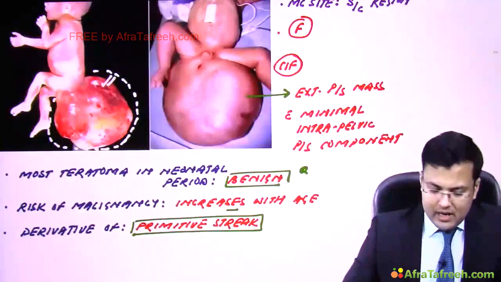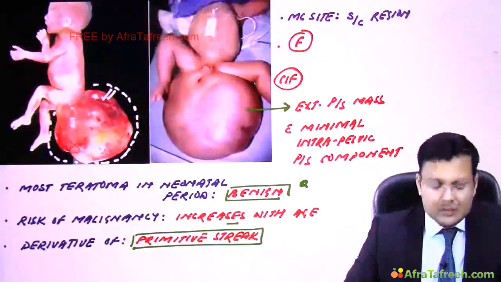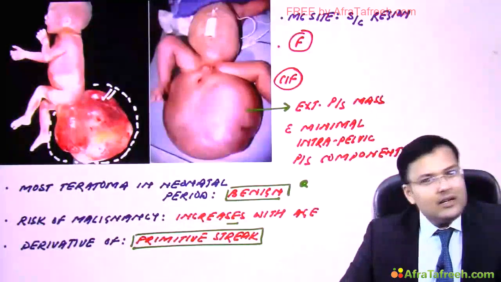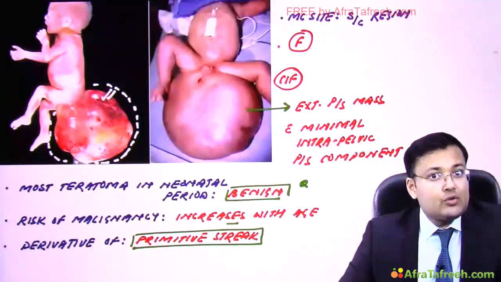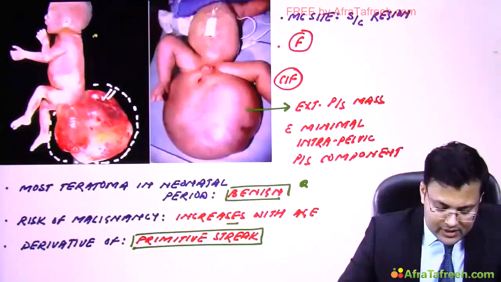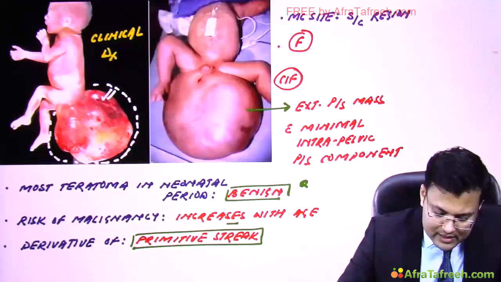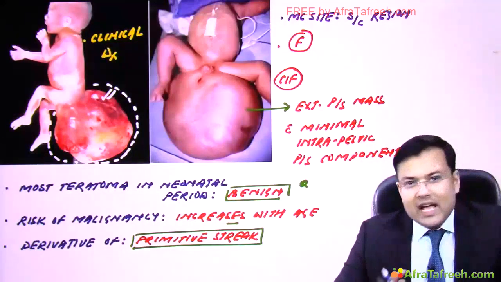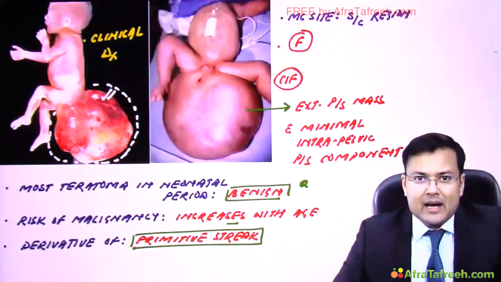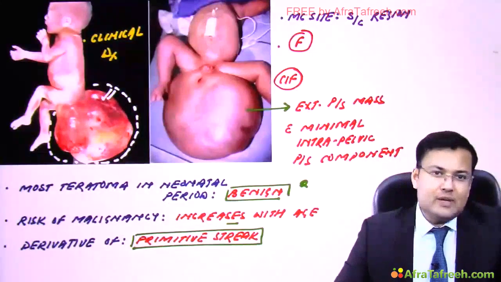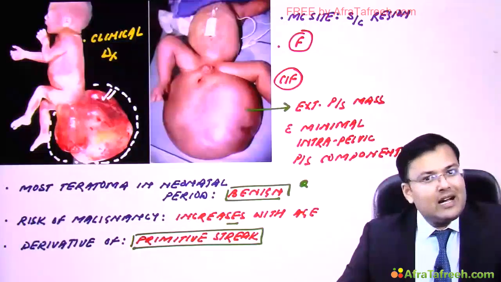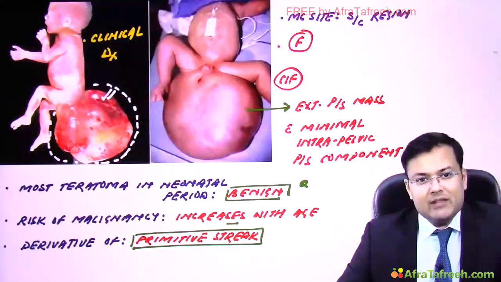Another important point, how you are going to make the diagnosis. So just by looking at the child, you are going to make the diagnosis because it is so obvious. So diagnosis is made clinically. It's clinical diagnosis. We have to perform CT and MRI. So why we have to perform CT and MRI? To assess the intra-abdominal or intra-pelvic component.